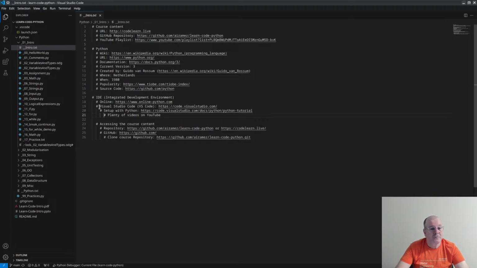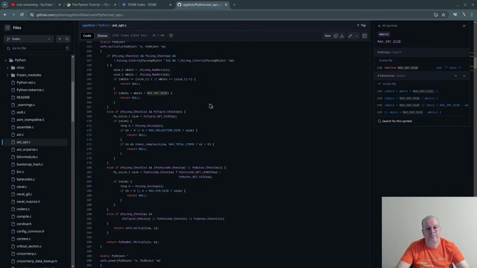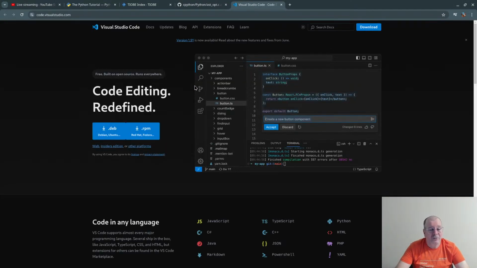Okay? This one is Visual Studio Code. If you go to the Visual Studio Code page, it's this one. I will not explain how to install it because I don't know what environment you'll be using. I use Linux, I use Windows, I use Mac, and I don't want to go into the business of explaining all this installation.